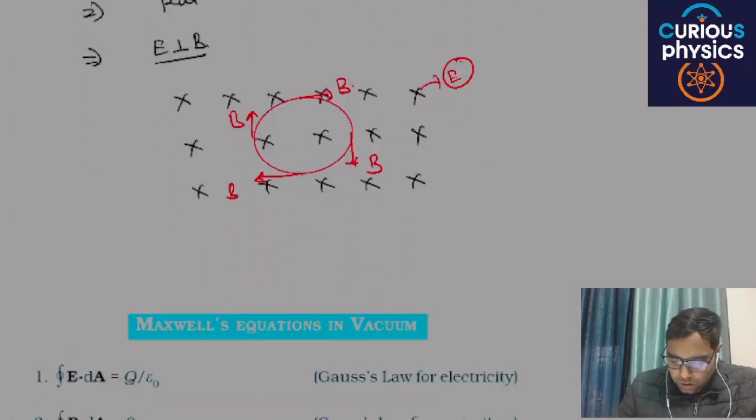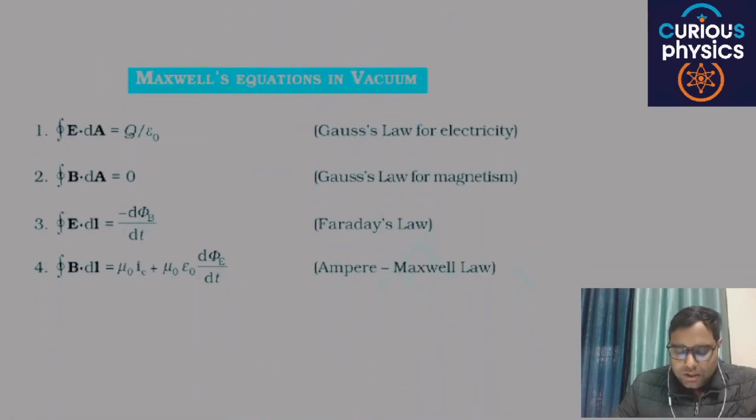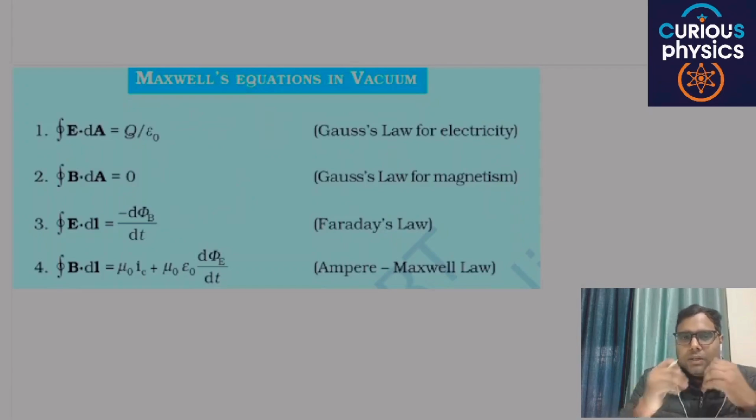And now the basic conclusion is known as Maxwell's equations in vacuum. All the equations are responsible for giving a relation between electric field and magnetic field, meaning that both are connected to each other.